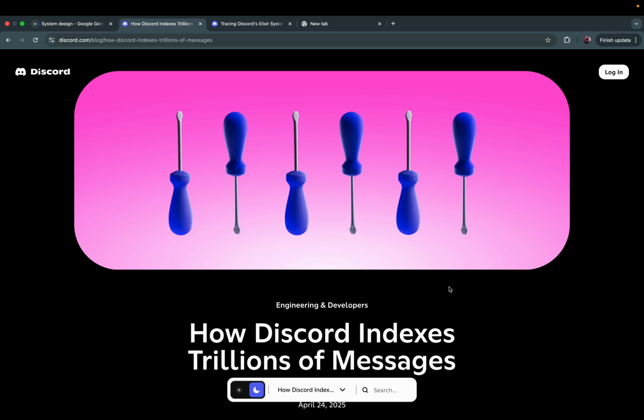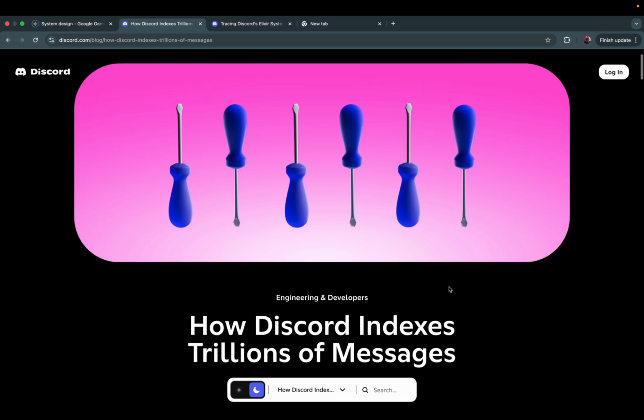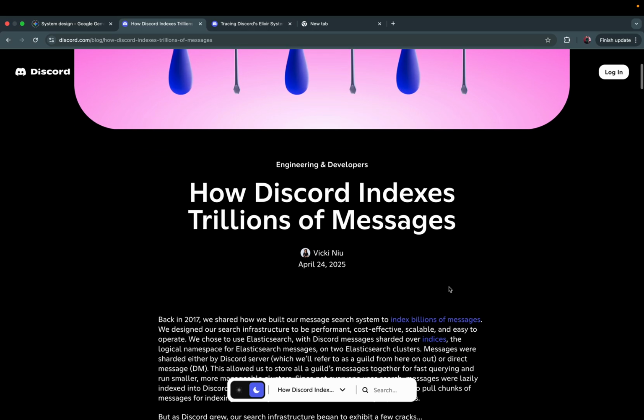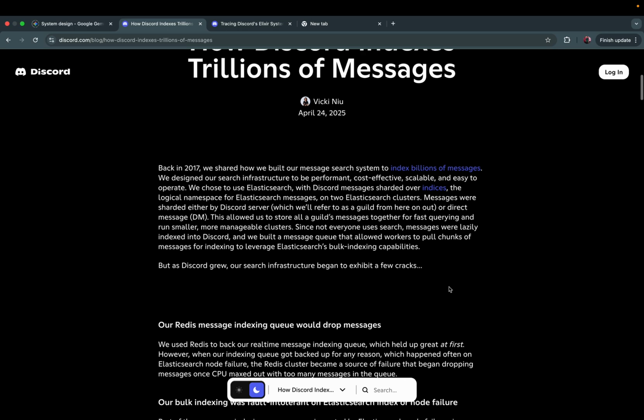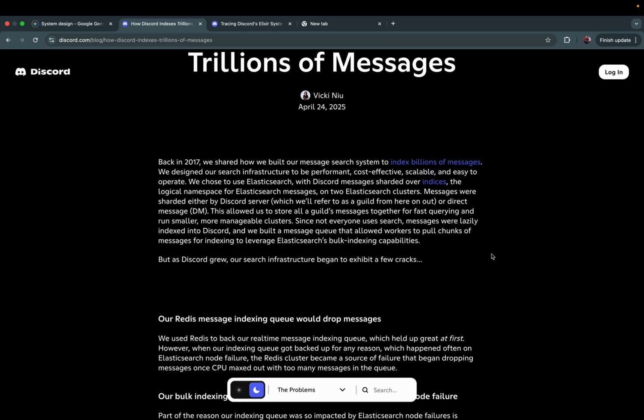Today we're reading a blog from Discord Engineering, How Discord Indexes Trillions of Messages. Back in 2017, we shared how we built a message search system to index billions of messages.